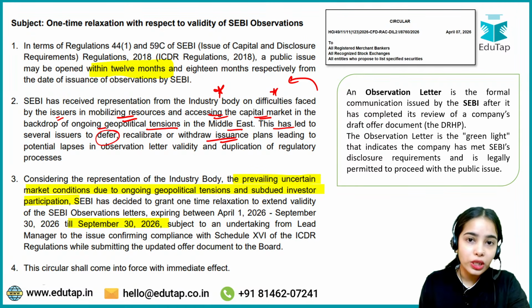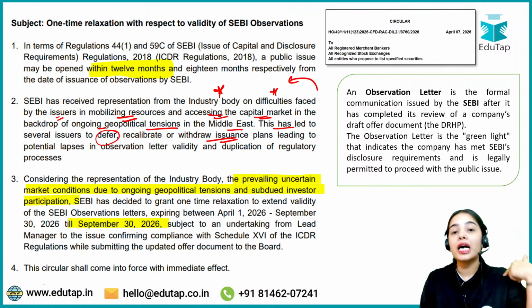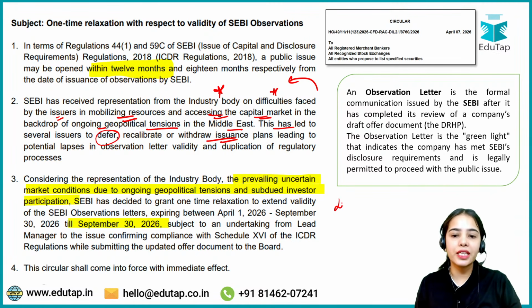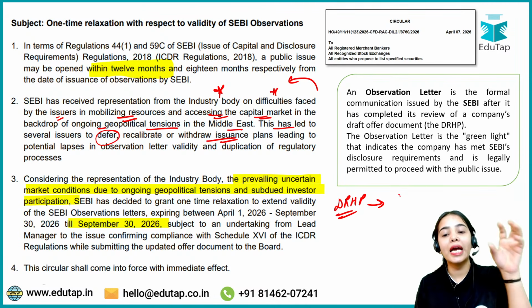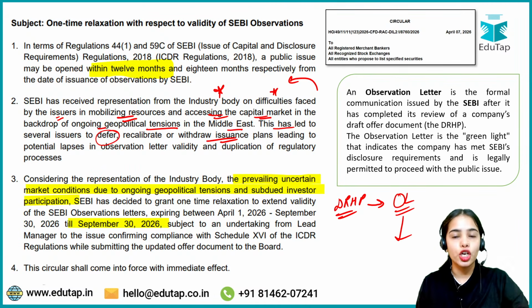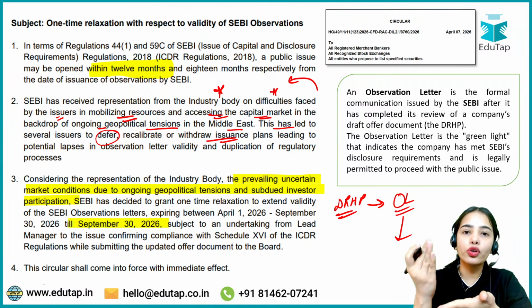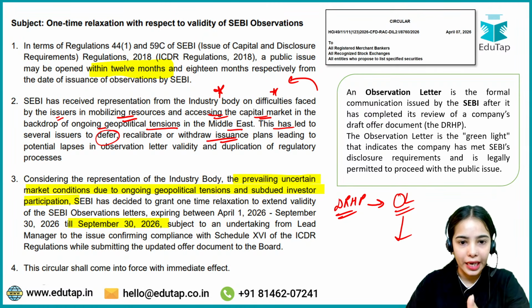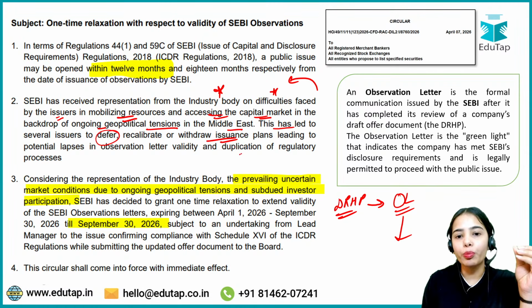Now if they withdraw their issuance plan, that means the whole process will happen again. Again they will have to release the draft red herring prospectus. Again SEBI will have to review it and provide the observation letter and such. So SEBI is saying that it will take a lot of time to go through the whole process again, and it will lead to duplication of the regulatory processes and lapses.